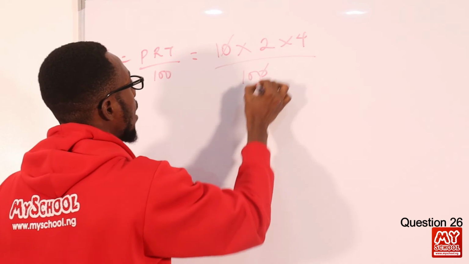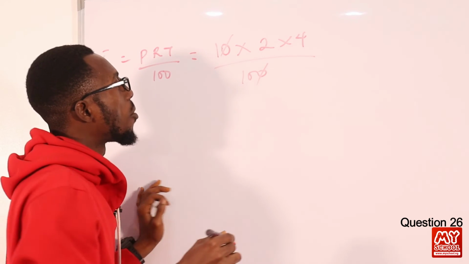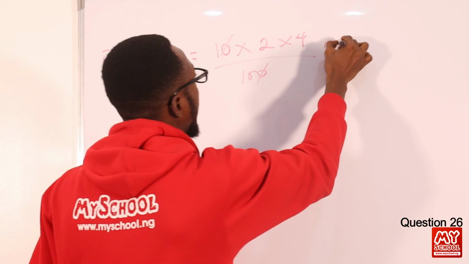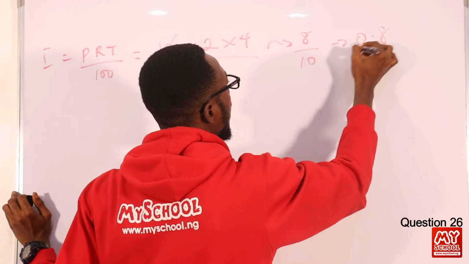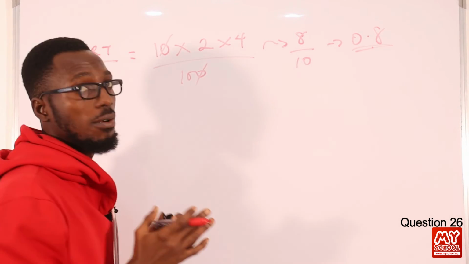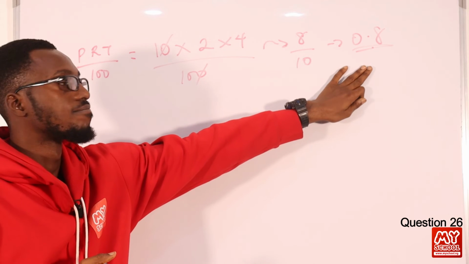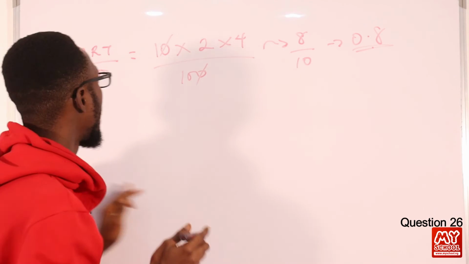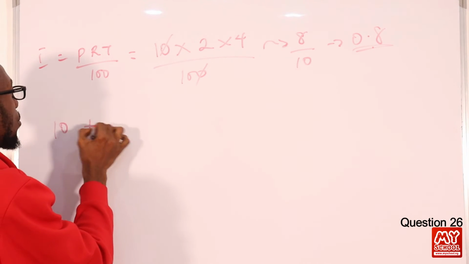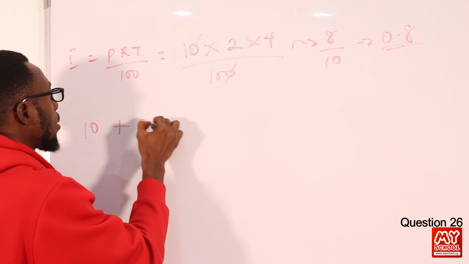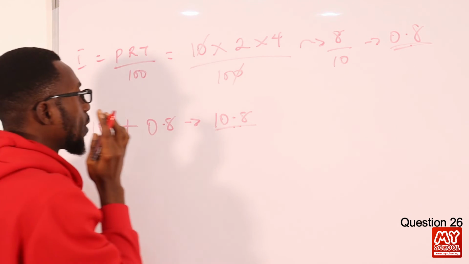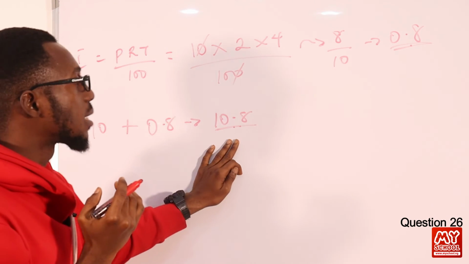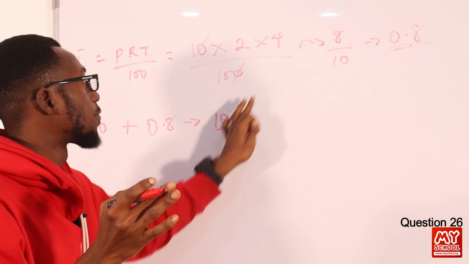Okay, 0 strikes out 0. 2 times 4, that is 8 over 10. So 8 over 10 is 0.8. So the interest for those 4 months is 0.8. If you add that to the 10 naira principal plus the interest on it, that is 10.8. So for these 4 months, we have 10.8 based on the simple interest for 4 months.